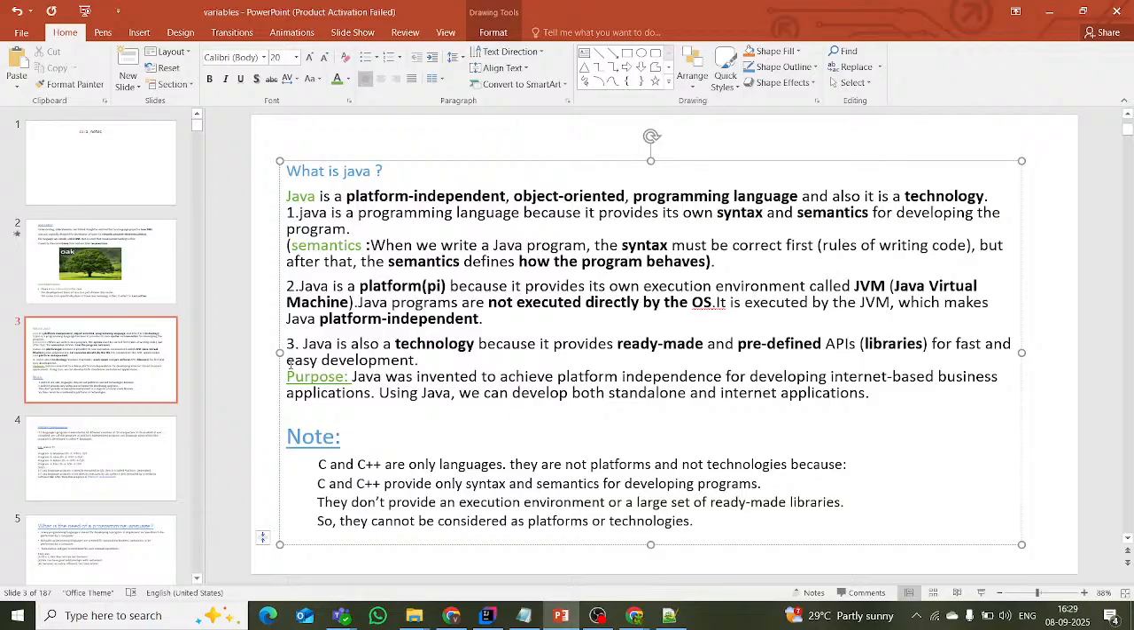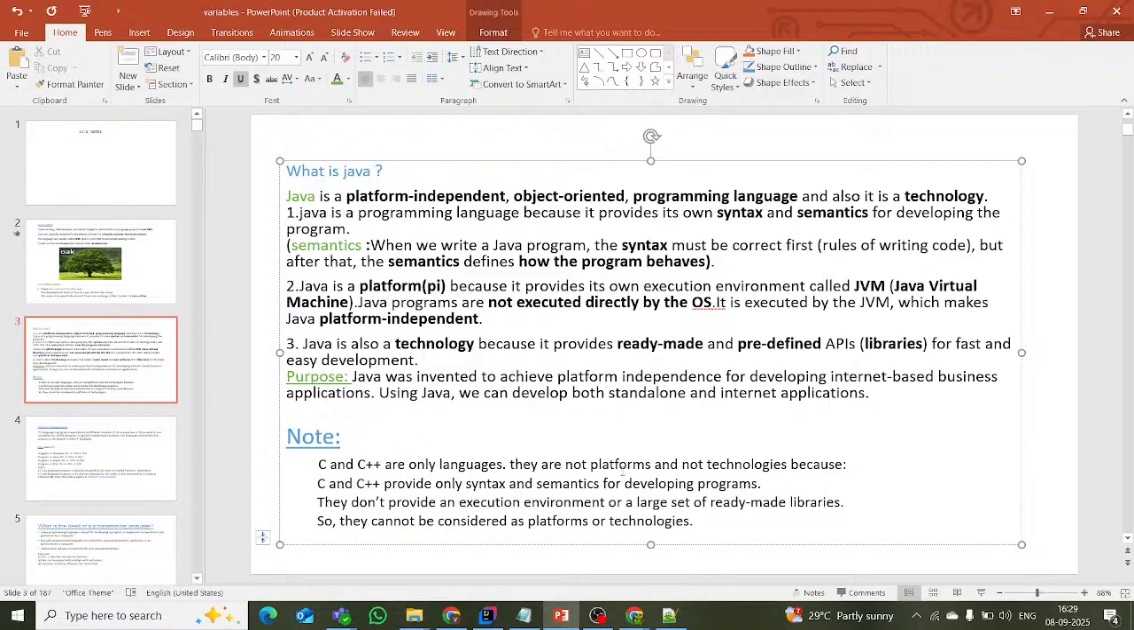And what is the purpose? The main purpose of Java is this: Java was invented to achieve platform independence for developing internet based business applications. For that purpose it was mainly created. Using Java we can develop both standalone and internet applications. This is the main purpose of Java behind the scenes. Clear? And these are all the note points.